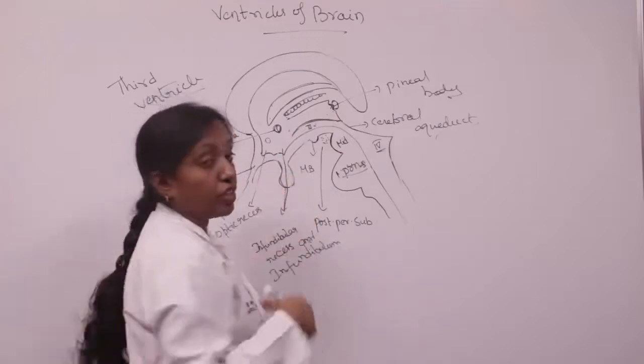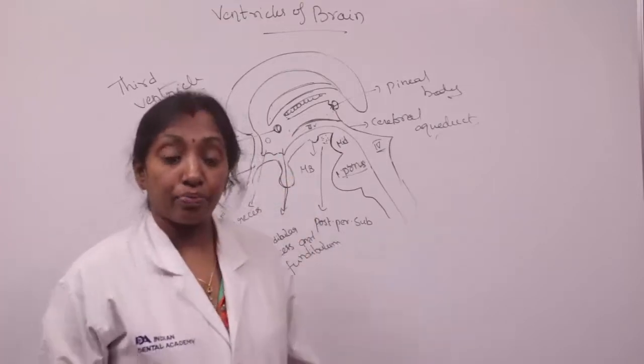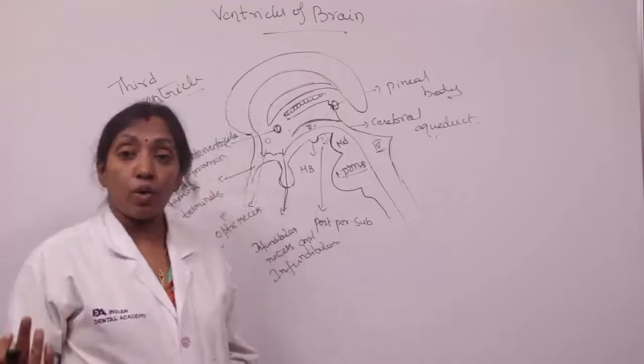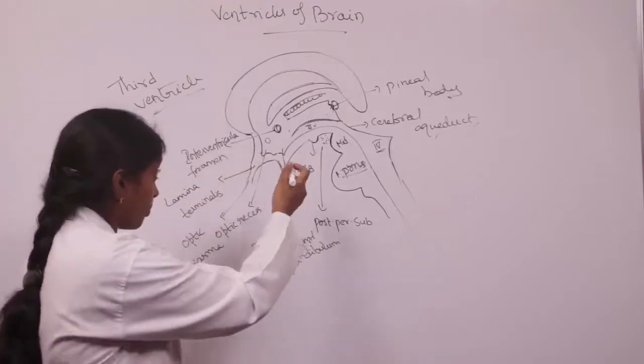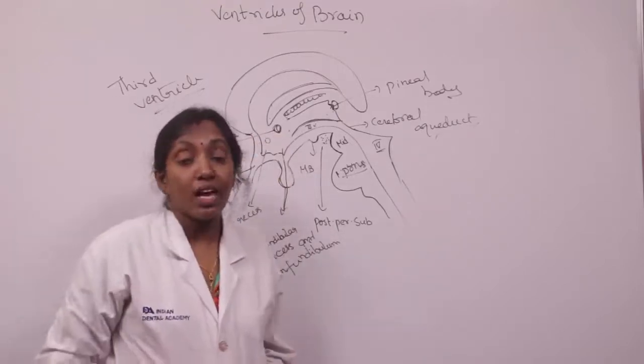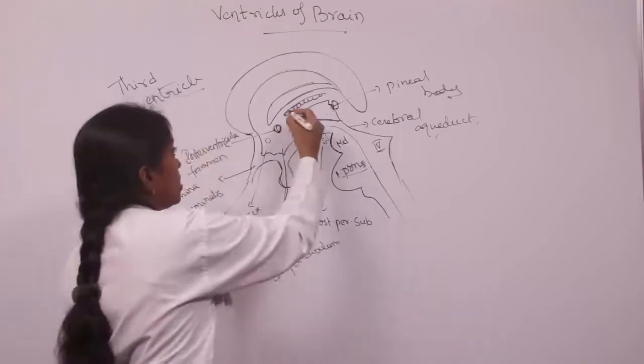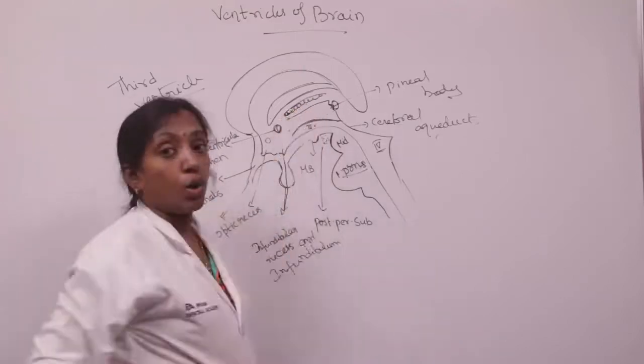So what is the function of the third ventricle? It stores the CSF. The CSF is produced by the choroid plexus.